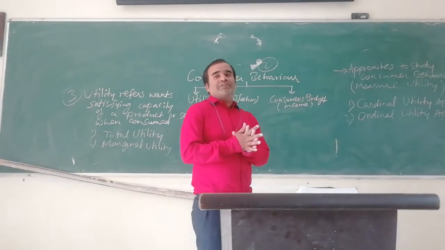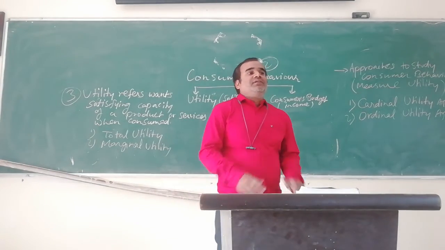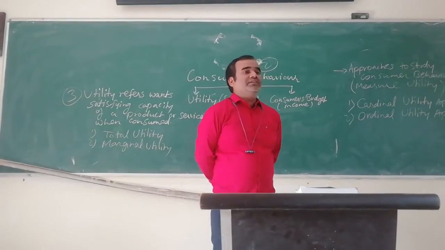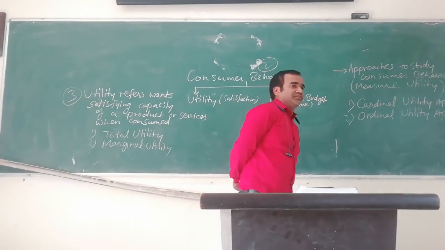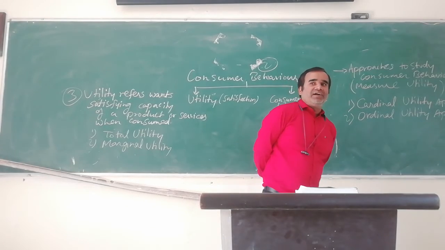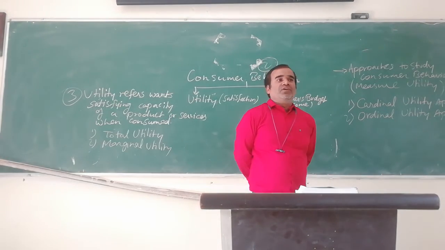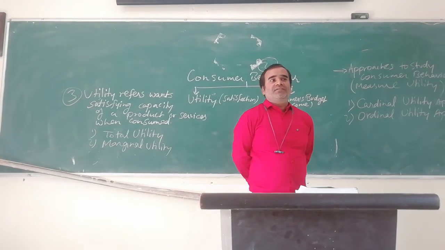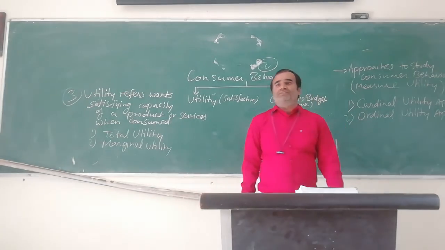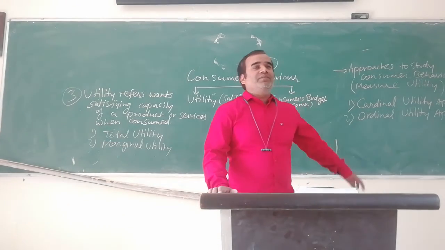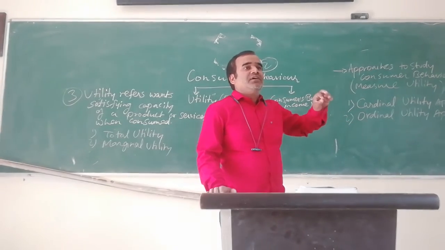Okay, so if you have an MCQ, like what are the approaches to measure utility? And they give you many options. Like law of demand, law of supply, law of diminishing returns, law of marginal percentage of cost, and they also give you these two options. So you have to opt for these two options.